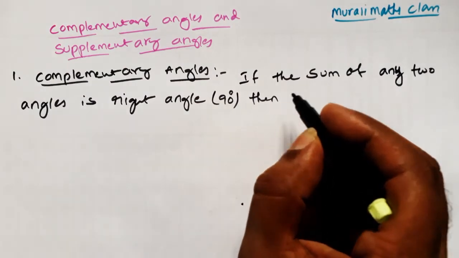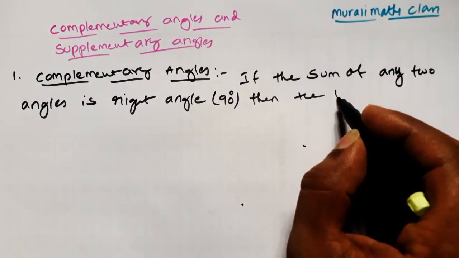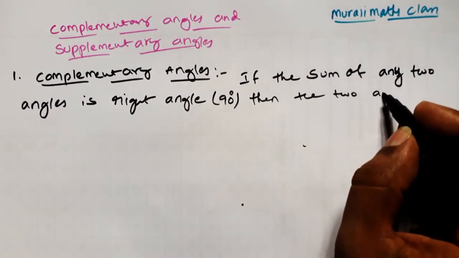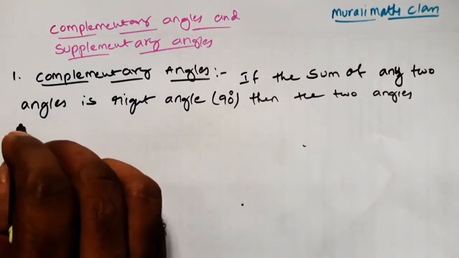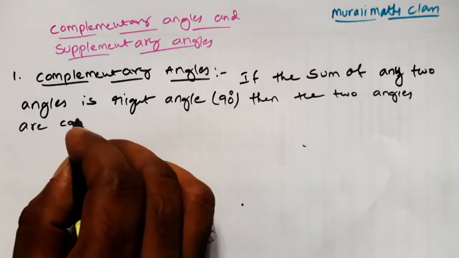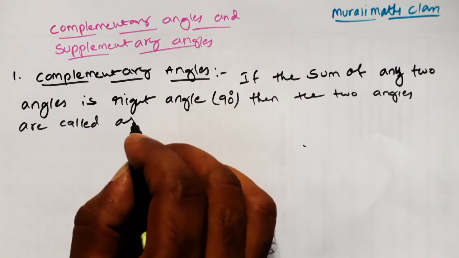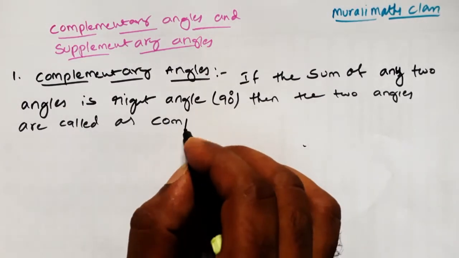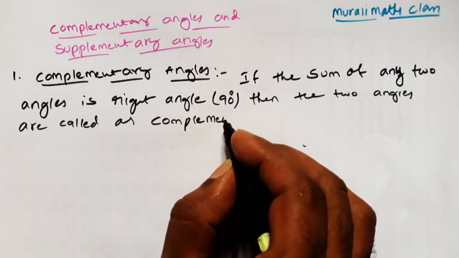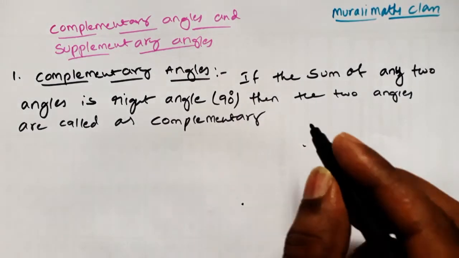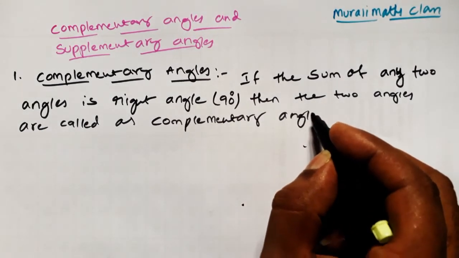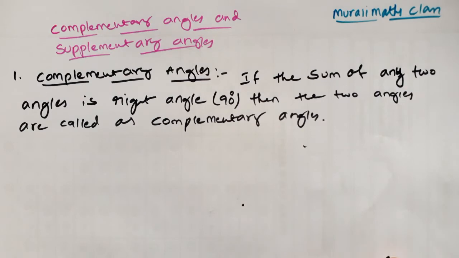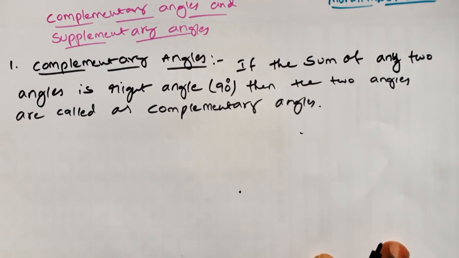Then the two angles are called as complementary angles. That's it. This is a very simple definition I have given here for complementary angles.